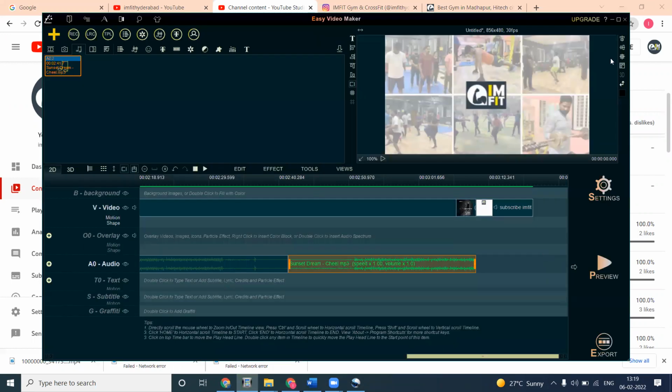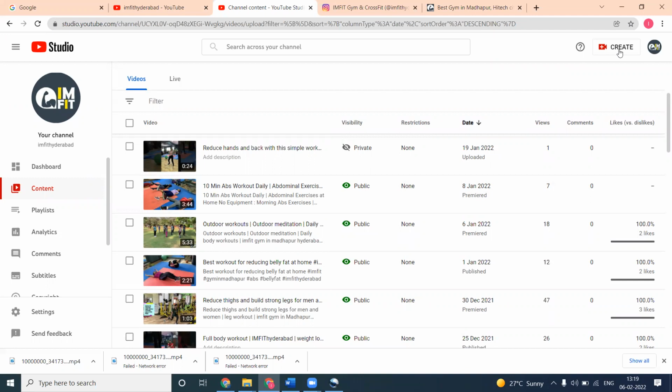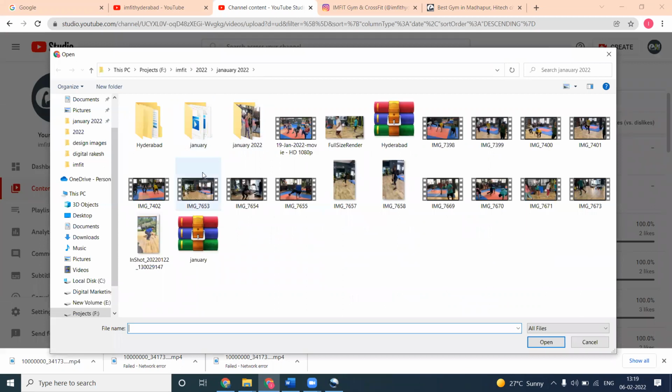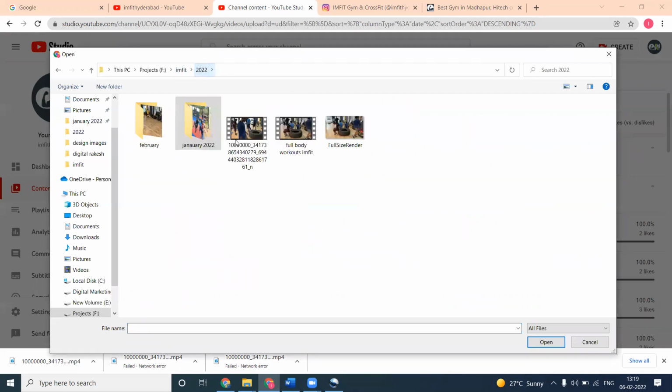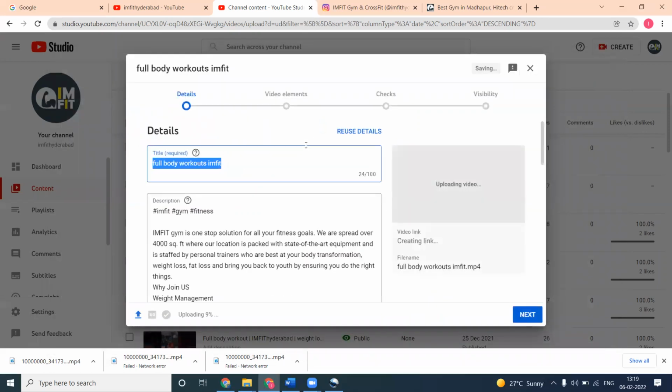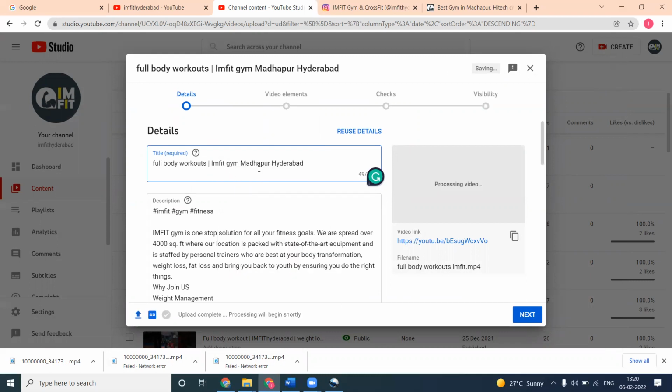After it finishes 100%, close this feature and click no to save the file. Here we can go to the option, select upload video, select file, where we can upload the file, meaning save the file. Here select it. In this feature, it is very important to add your particular details. Full body workouts, I am fit, gym in Madhapur, Hyderabad. Those titles we can add here.